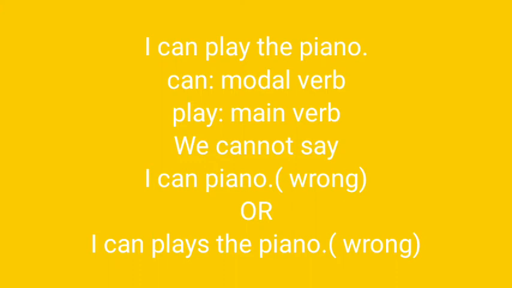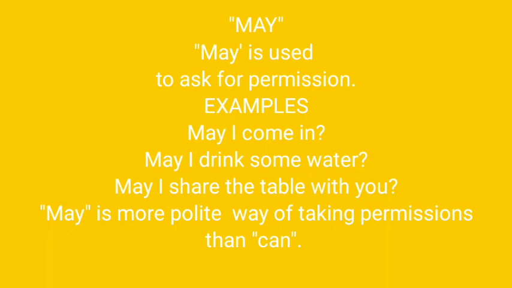No. So, modal verbs are always used with the main verb. One more important thing is that the main verb is always used in the base form. We cannot use s, es, d, ed or ing in the main verb.